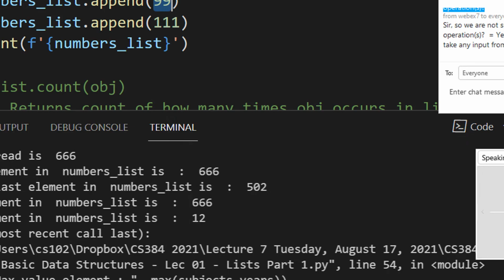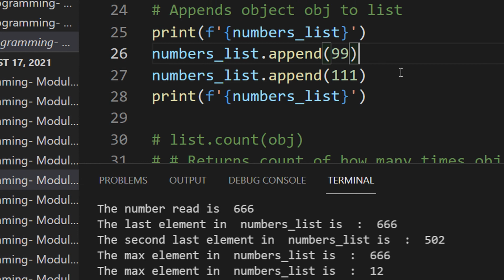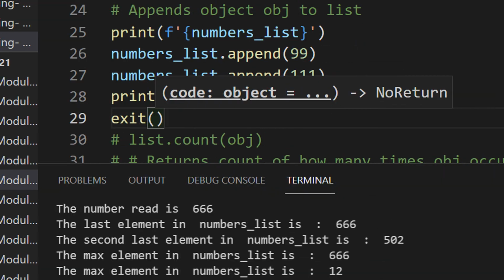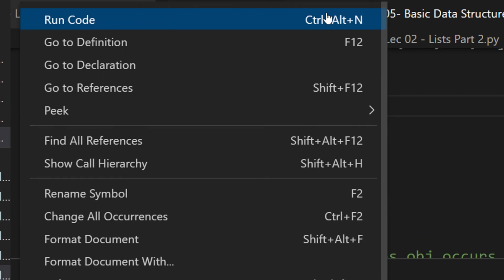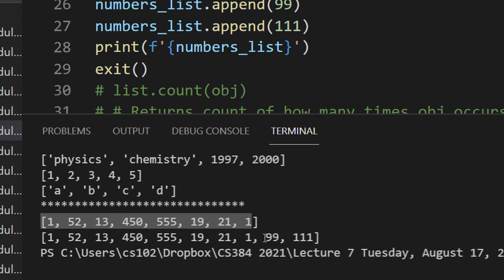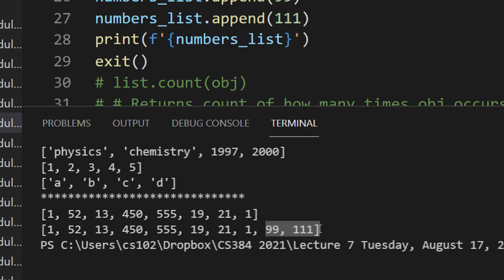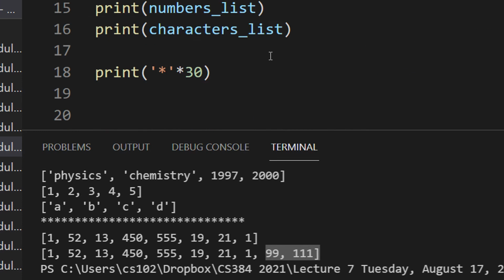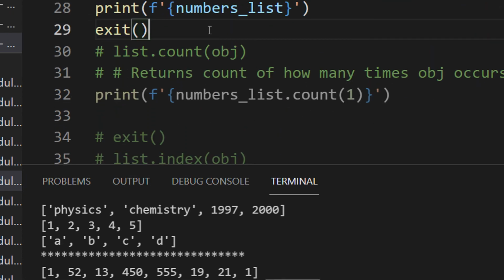Fine, this is how the append function works. Very easy, from the name itself you realize. So let me put an exit clause here. Fine, so you can see this was our original list. We appended two numbers, so in the end it got appended. Fine, so let me just copy this line.